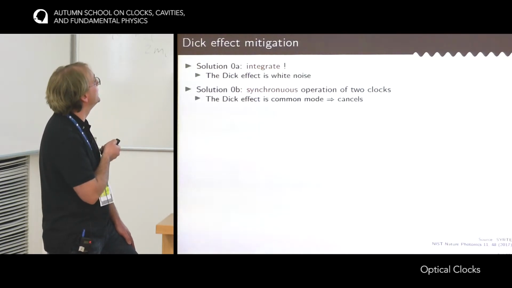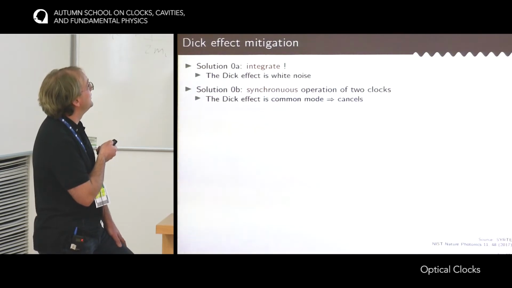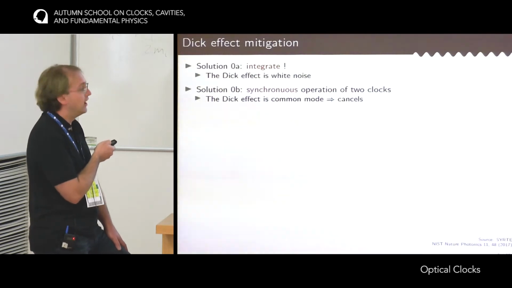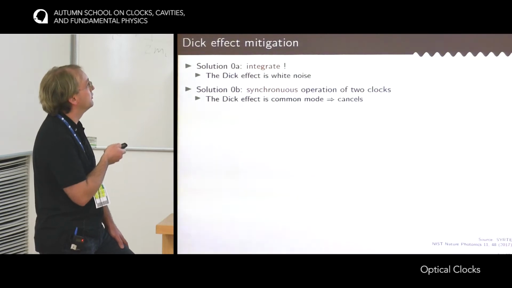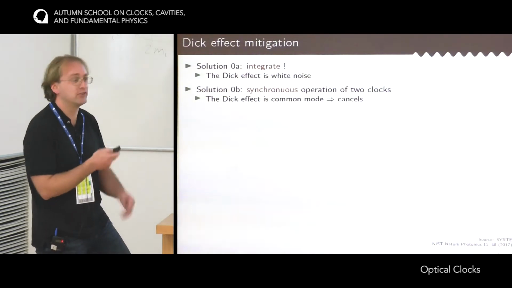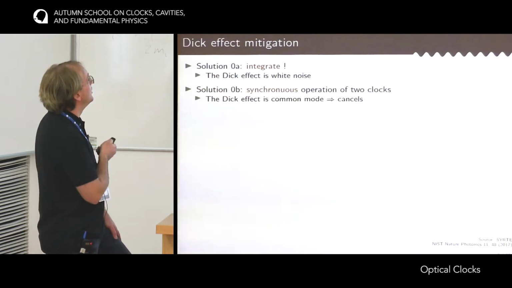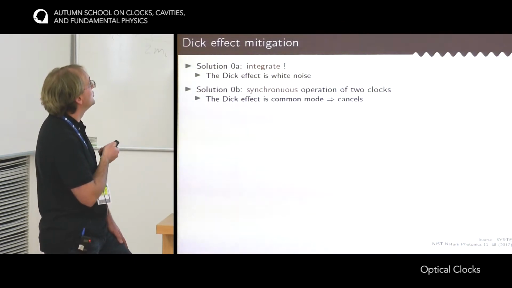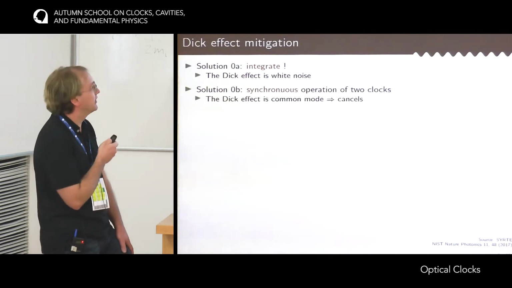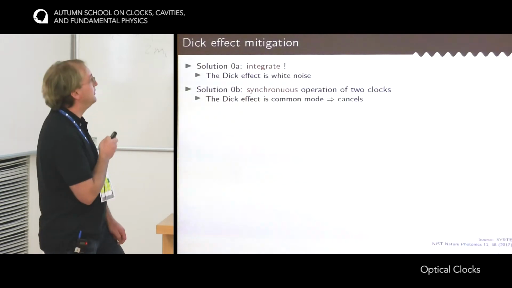So I have a solution 0b. It's also 0 because it's not perfect. It would consist in operating two optical clocks in a synchronous way and probed by the same clock laser. So in this way, the Dicke effect would be the same for the two clocks. So when you make the difference between the two clocks, then the Dicke effect cancels out. And so you can make a measurement of the frequency difference between the clocks without any Dicke effect. So it's not such a good solution, but it helps characterizing the systematic effect of the clock, but still you don't have a physical clock with a good stability using this method.